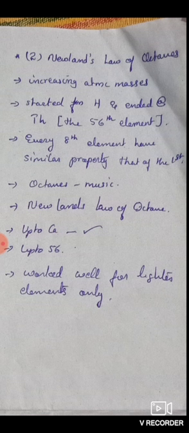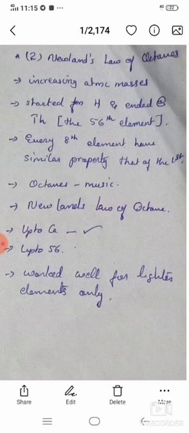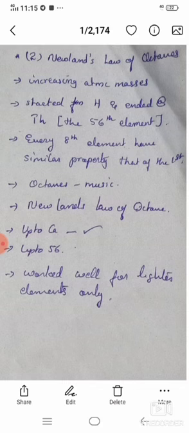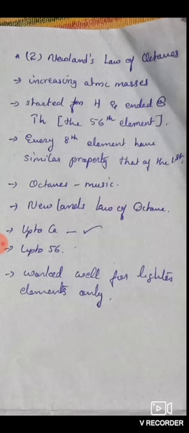Every 8th element has properties similar to the first, just like musical notes. It is known as Newlands' law of octaves because he said every 8th element has properties similar to the first one, just like the octaves of music. This is valid up to calcium.